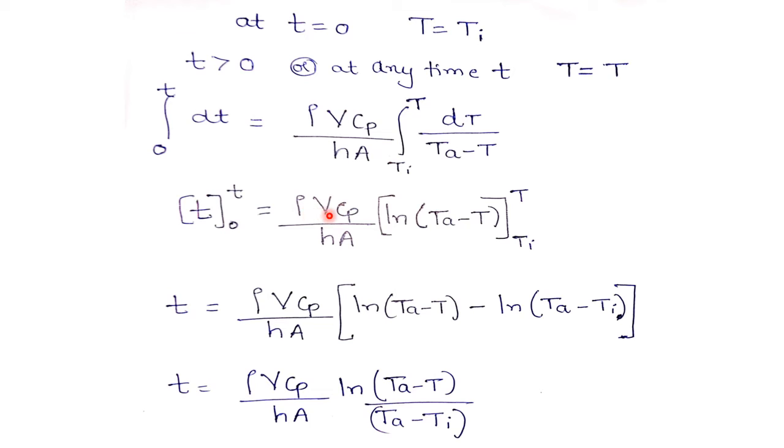So this equation is rho into V into Cp divided by hA, log of Ta minus T with the limits Ti to T. If we simplify it, this will be in the form of log m minus log n. So here log of Ta minus T as it is, because upper limit, minus log of Ta minus Ti, since T is replaced by Ti here. So this equation is in the form of log m minus n. So I have written here t equal to the same term, log of Ta minus T divided by Ta minus Ti.